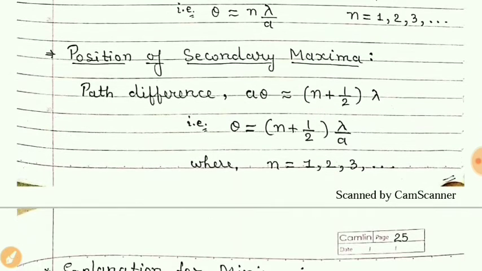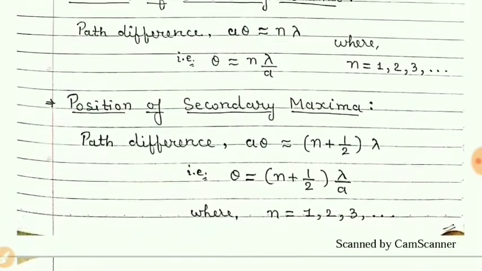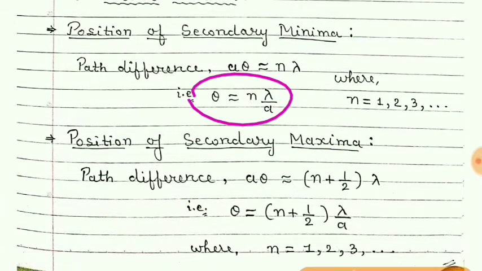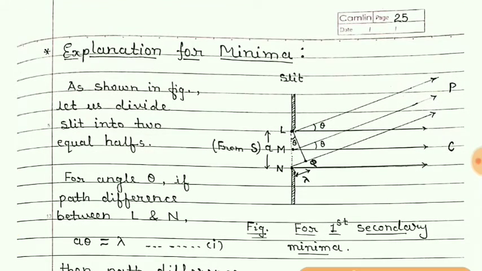Now let us see how this can be obtained. Here we have simply written these formulas, but how these are obtained is explained here logically. So here is the explanation for the minima. Minima means dark region.